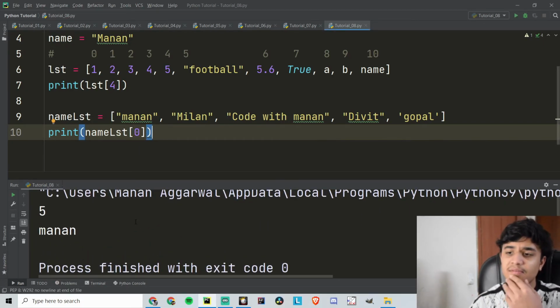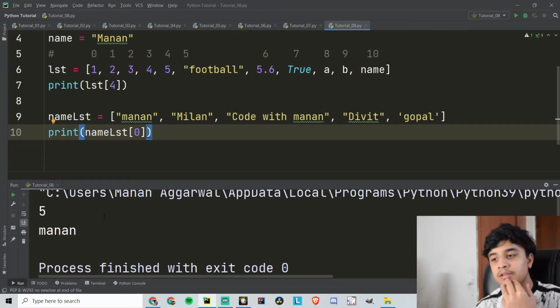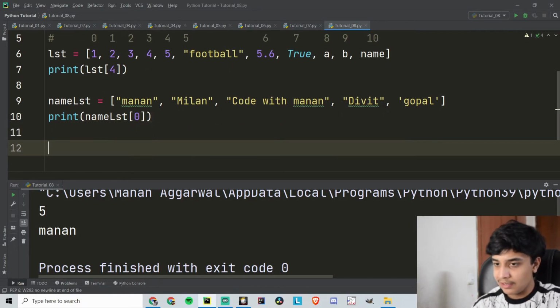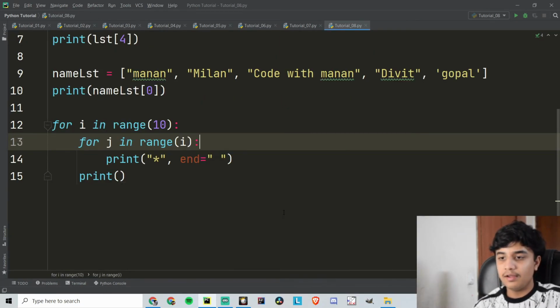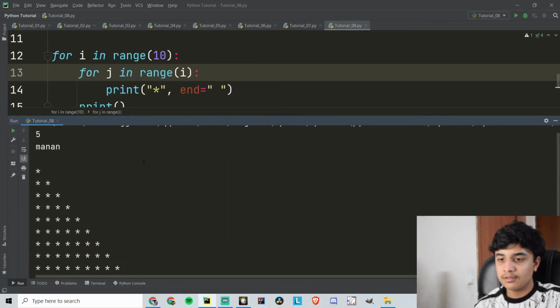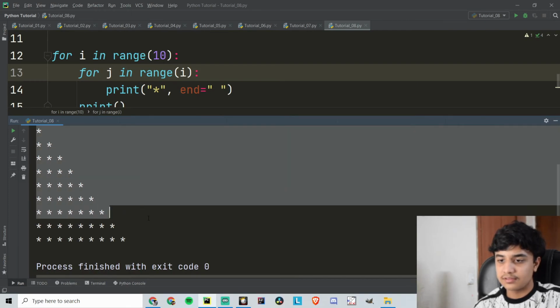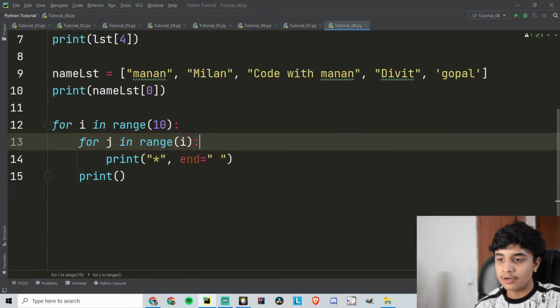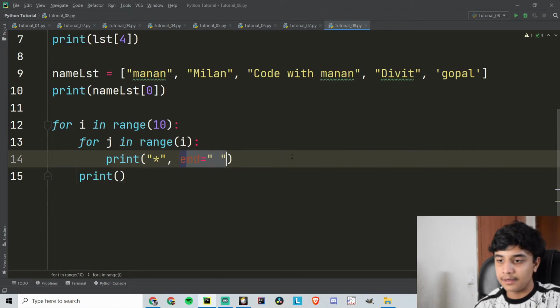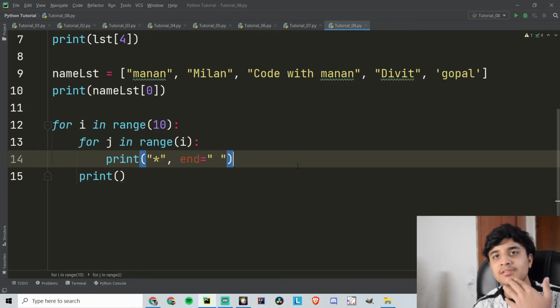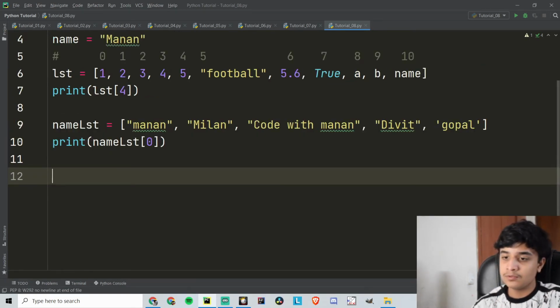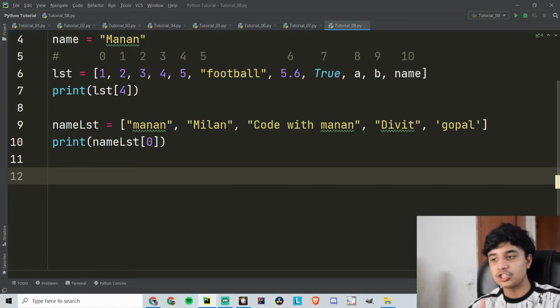So lists are mainly used in loops, and somebody had asked me what is the use of end. End is used for many programs. So I can give you one example. Right here I have written a program, and see, this program is printing out stars, but this program is not possible without the use of the end statement. So end is a very useful statement which is used when we are dealing with loops. I will also teach you guys about loops in upcoming videos after we cover conditional statements.